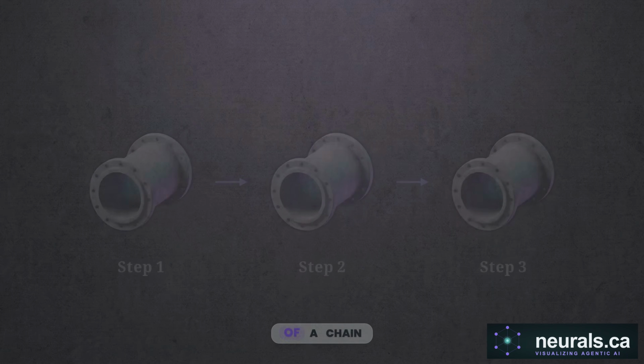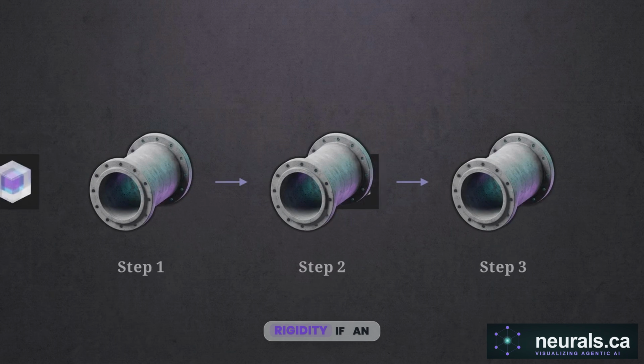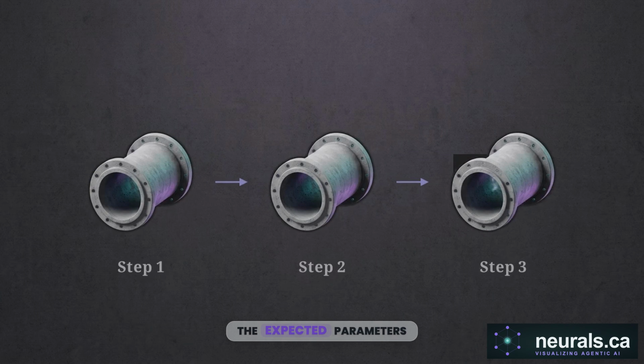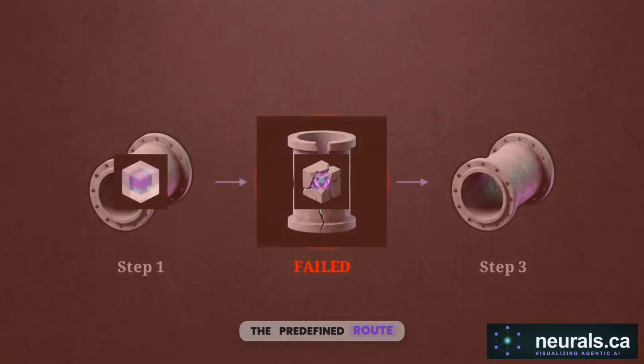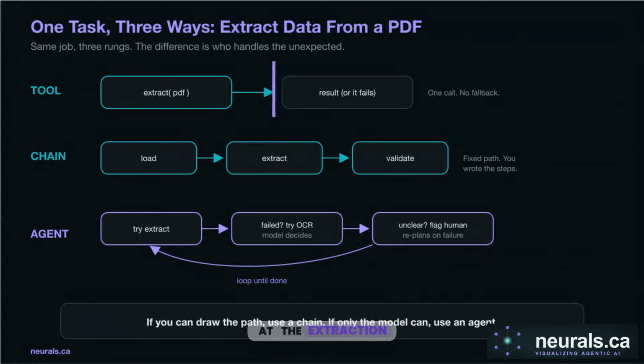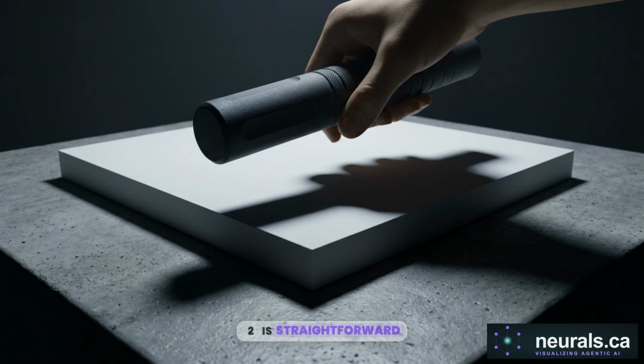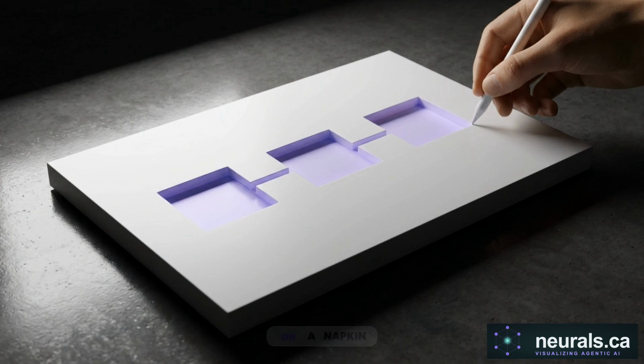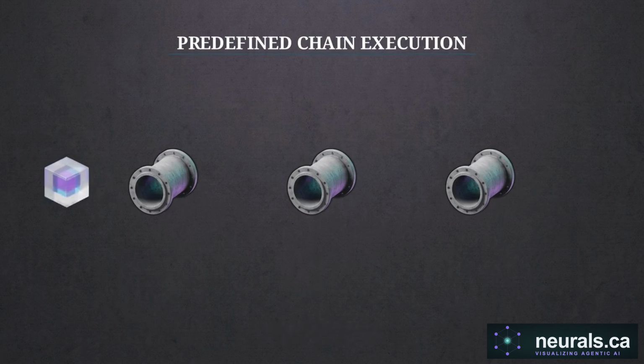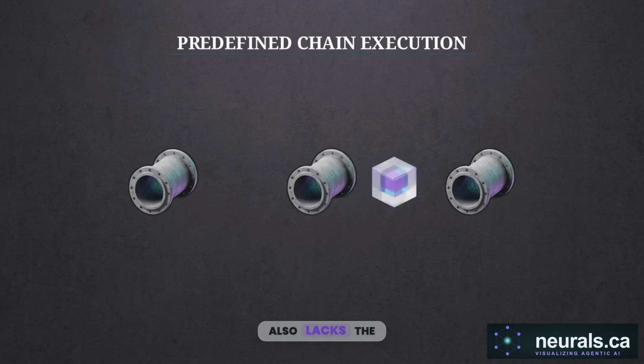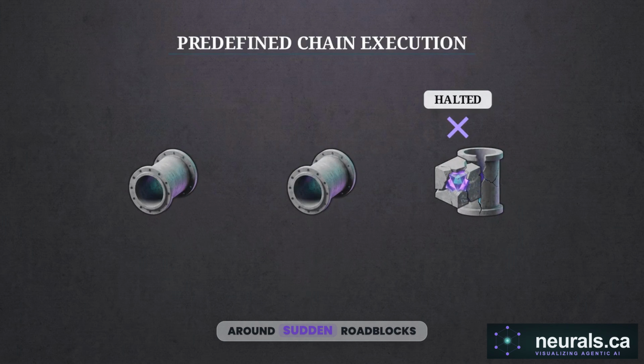The vulnerability of a chain lies in its rigidity. If an input behaves outside the expected parameters, the predefined route breaks. A failure at the extraction node strands the downstream validation step. The system cannot calculate an alternate route. The diagnostic question for rung 2 is straightforward. Can you map the exact flowchart on a napkin right now? If you know the recipe, you own the map. The model cannot get lost, but it also lacks the ability to navigate around sudden roadblocks.